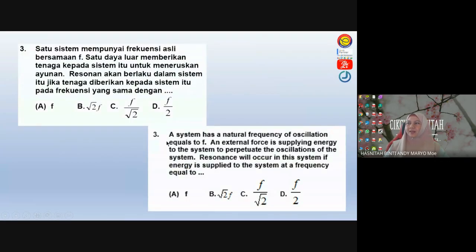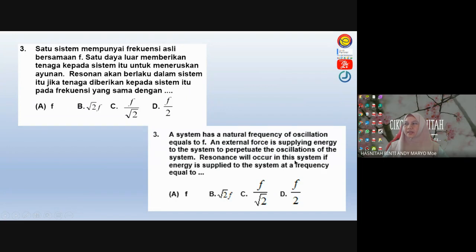Okay, number 3. A system has a natural frequency of oscillation equal to F. Alright, an external force is supplying energy to the system to perpetuate the oscillation of the system. Perpetuate means to maintain. Okay, resonance will occur in this system if the energy is supplied to the system at the frequency equal. Okay, number 3 ini actually due to resonance. Kita akan belajar sebentar lagi. So I give you this question as an exposure to you first. What do you think will happen?